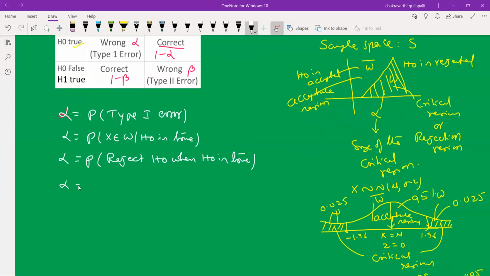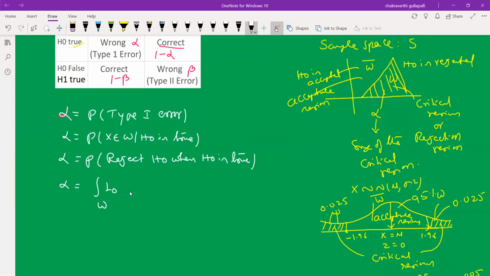Now alpha is equal to the integral under W, the critical region, of L0 dx. L0 means the likelihood function under H0, the H0 is true concept.